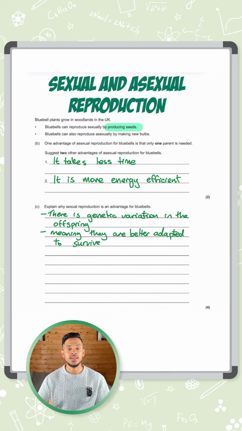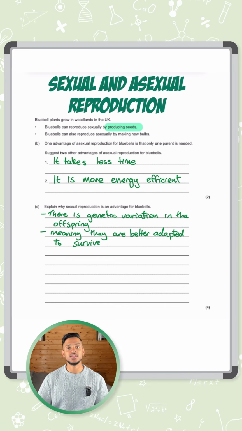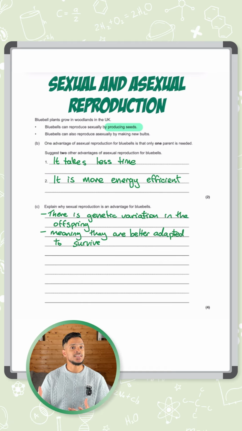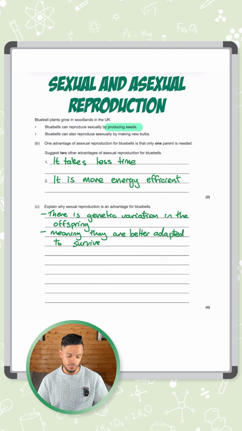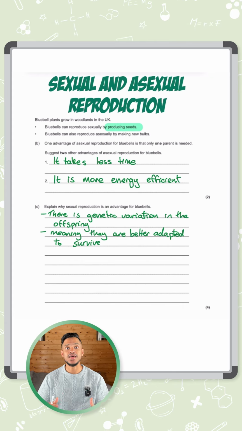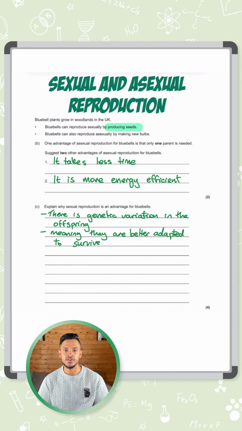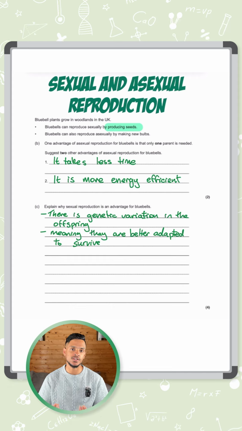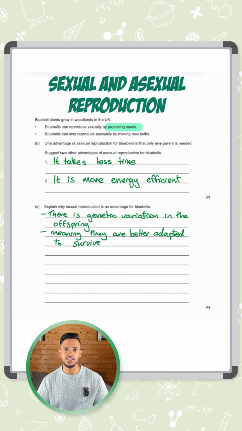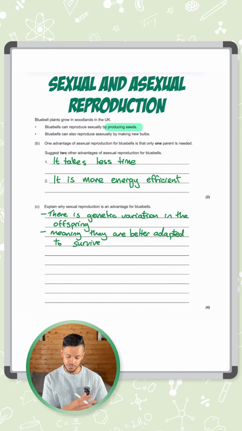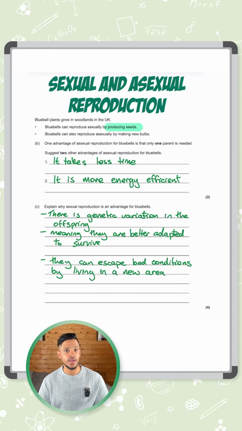How does that work? They produce seeds, the seeds get dispersed. So a good thing about that is that if the seed is dispersed very far away from the area that the bluebells were growing in, it means that the plants can escape the bad conditions in that area, for example. So if those bluebells were originally in very bad conditions, the dispersal of seeds can move them away from their conditions. So we can say they can escape bad conditions by living in a new area.